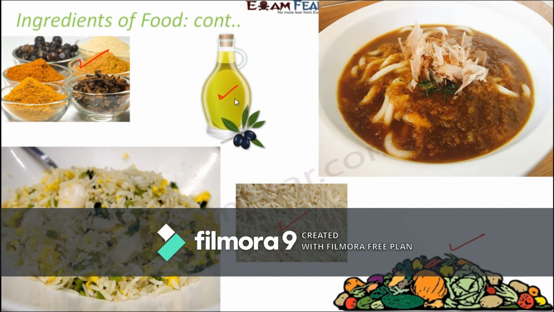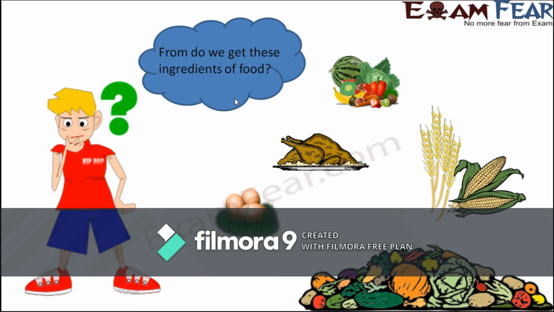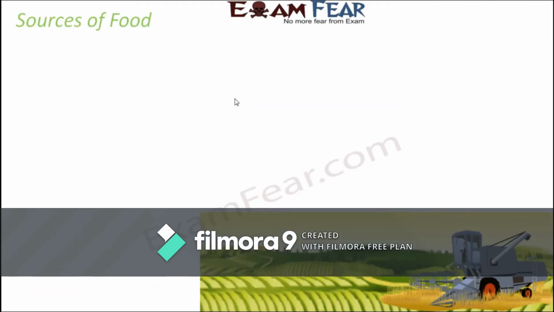Okay, so here we reached till the level of ingredients. Next question is, from where do we get these ingredients of food? From where do we get the spices? From where do we get the vegetables? From where do we get the rice grains? From where do we get the pulses? All these things which we have used in making the food items. Because we know how the food is prepared in our kitchen. Our parents or we ourselves will prepare the food. But to prepare that food, we need some ingredients like these. So from where do we get those ingredients? That's the next agenda now.